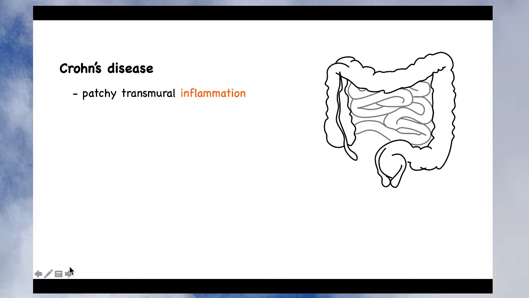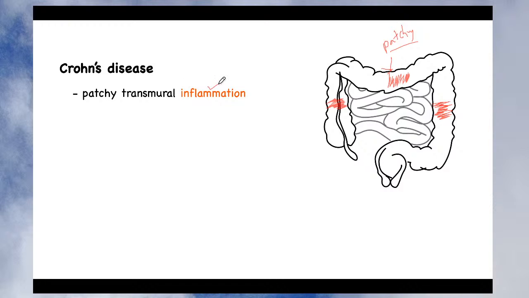Whereas in Crohn's disease, the patient suffers from patchy transmural inflammation. What do you mean by patchy and transmural inflammation? Suppose he is suffering from Crohn's disease: there is inflammation at this portion, then there is inflammation at this portion, and again inflammation occurs at a different portion. This is called a patch. Since there is no continuous inflammation, whereas in ulcerative colitis we have seen the entire colon gets inflamed, in Crohn's disease patients suffer from patchy transmural inflammation.